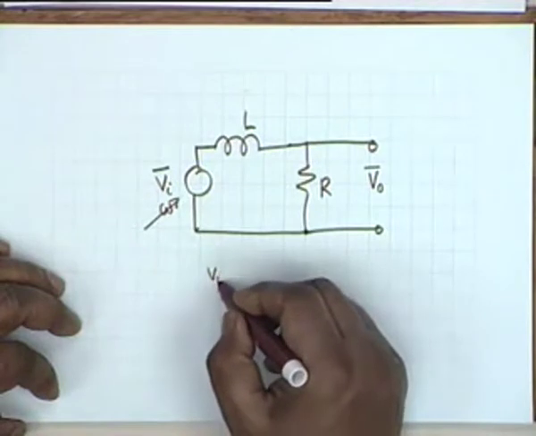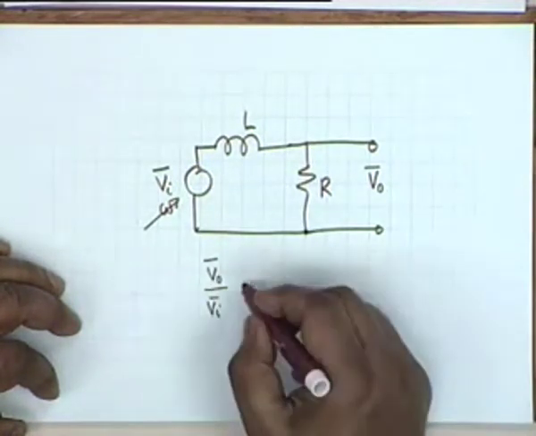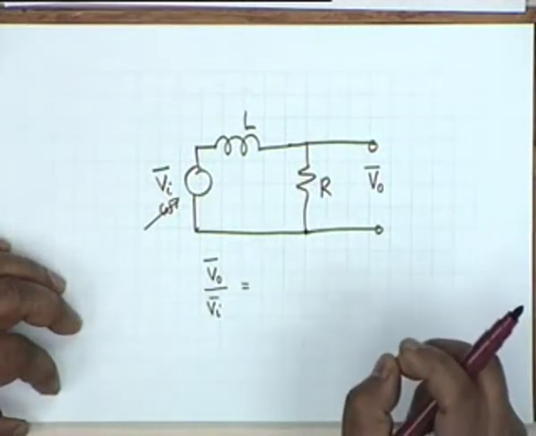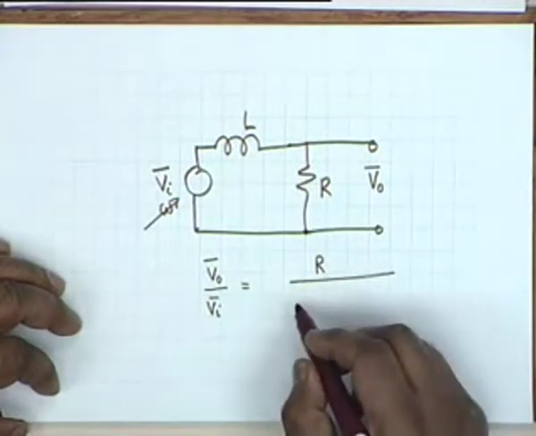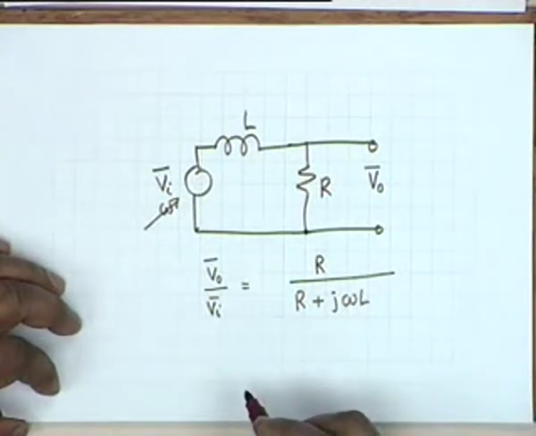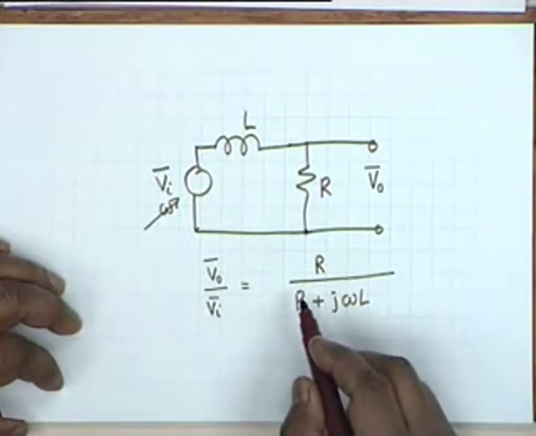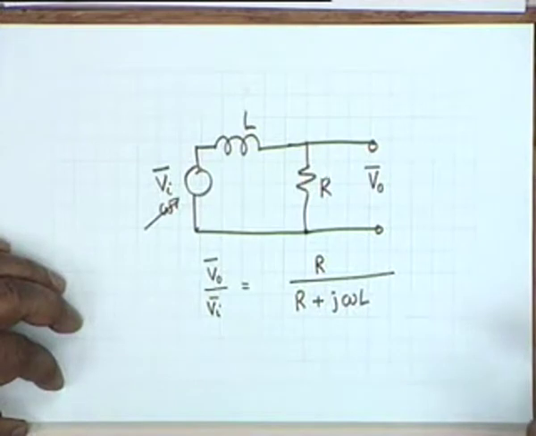Then V0 over Vi would be simply, phasors can be treated in exactly the same manner as DC voltages, and therefore this would be R divided by R plus j omega L. All right, this is the transfer function. A transfer function is the ratio of the desired quantity to the source quantity or the excitation.